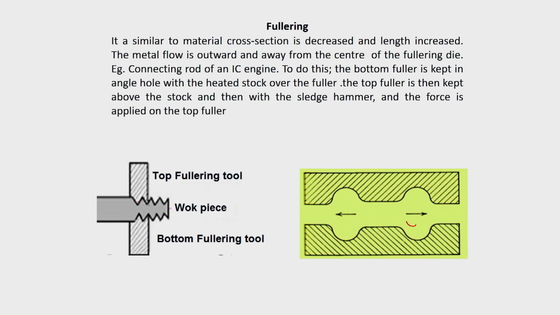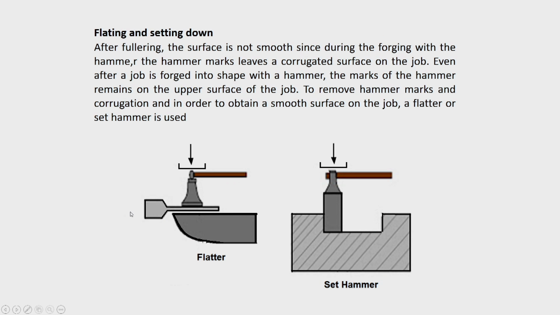This has to be straightened, but in the subsequent operation this will be taken care of. For that, you call it either flatting or setting down. Flatting is mainly done to smoothen the surface after the fullering operation. Because fullering is done just with the help of a hammer, it leaves some marks, as if the surface is corrugated.